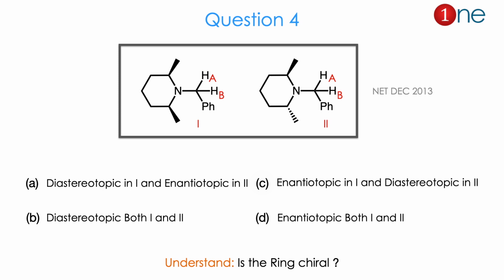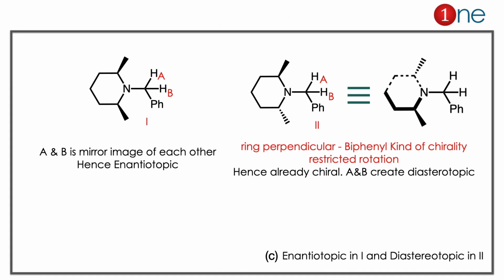So there are four possibilities. From the two structures you might realize the question is about whether the ring is chiral or not, because diastereotopicity is dictated by a chiral center nearby. The answer is C. Let us see how. Here you have two kinds of structures. In one, the methyl groups are syn, in the other, the methyl groups are trans.